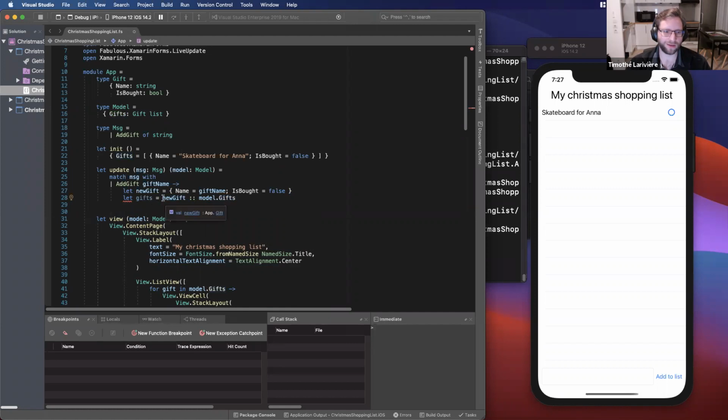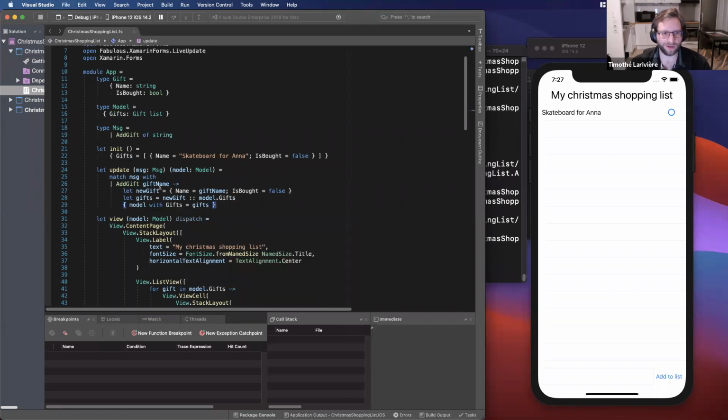And like I said, in F# everything is immutable, so it will not change the current gift list, but it will return a new list containing all the existing gifts plus the new one. So same with the model. I will copy the model with a new gift list that is equal to the one I created just before.